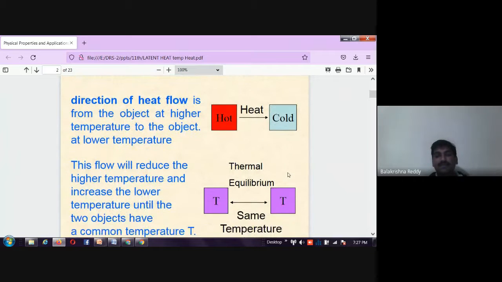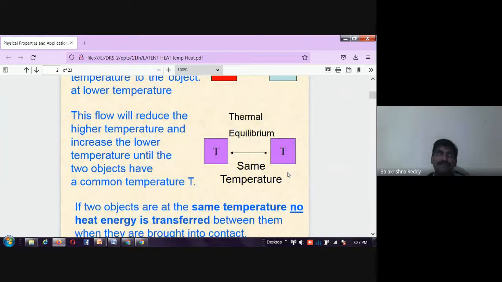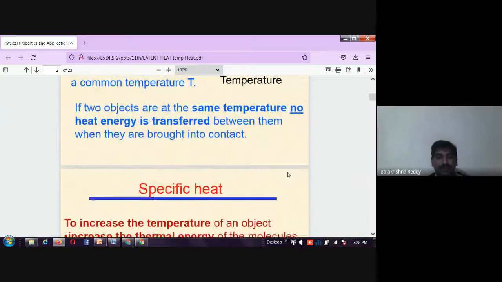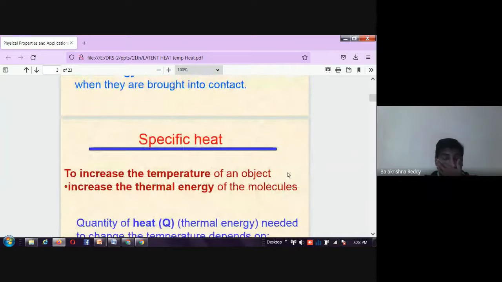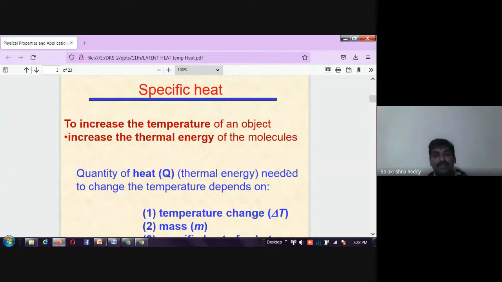For example, if two objects have the same temperature, then we can say that those two are in thermal equilibrium. Okay, that means there is no change or no exchange of heat energy between them. Right? Now, why do we need to discuss that here? The most important thing is the specific heat capacity. What do you mean by specific heat capacity?